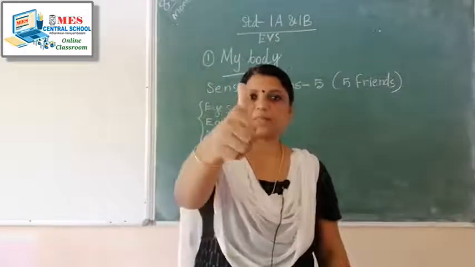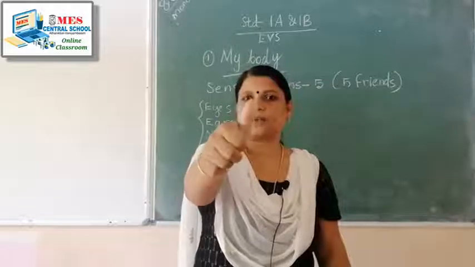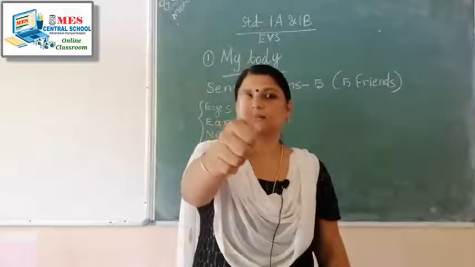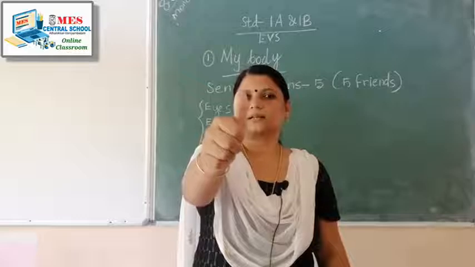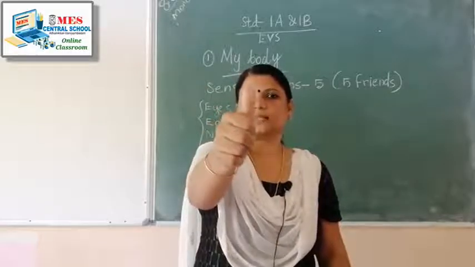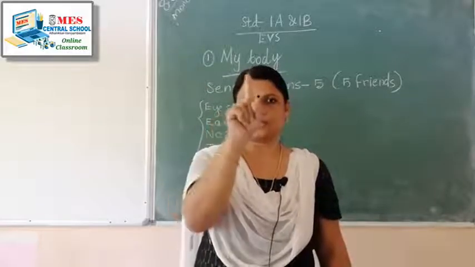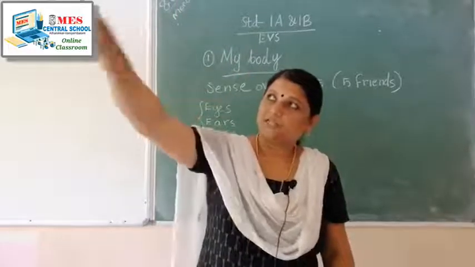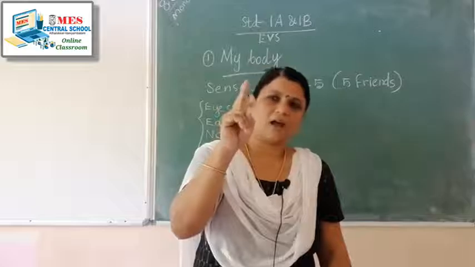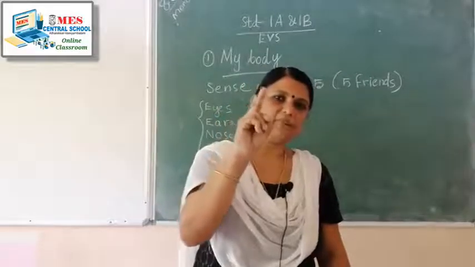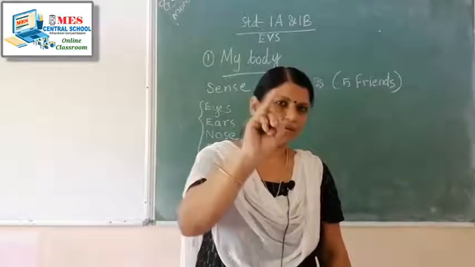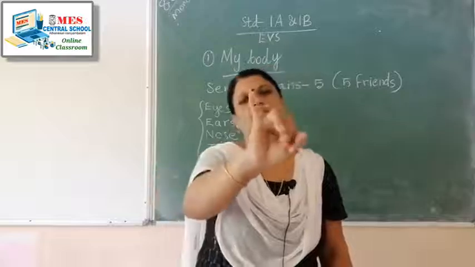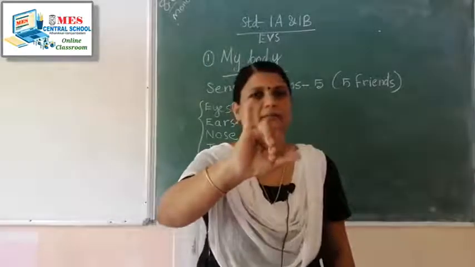This is the thumb, the first one, the thick, fat one. Then this one is the pointer finger. We can point out with this finger. And the middle finger. Then the ring finger. And the last one, the small one, is the baby finger.